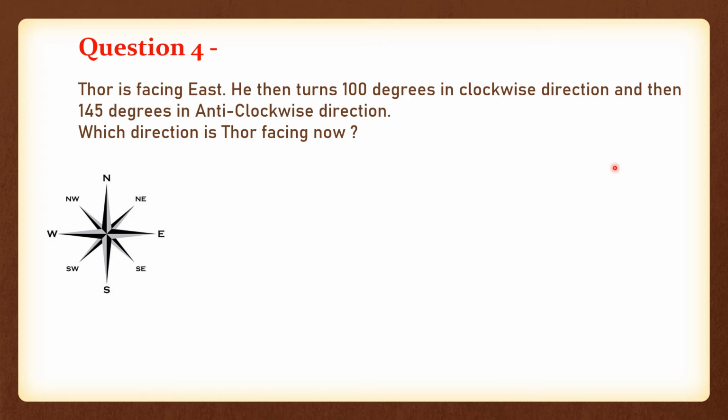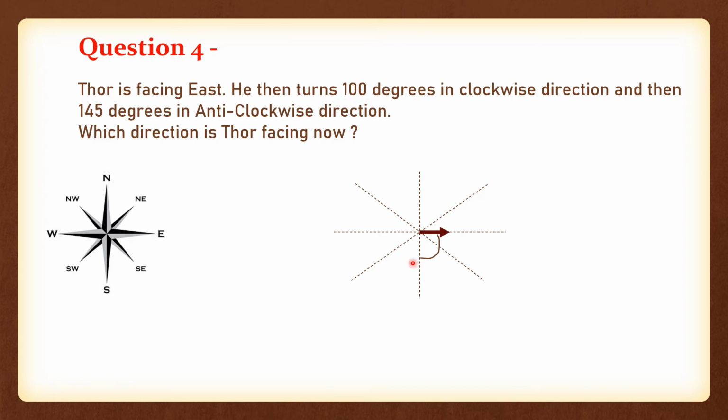Okay, so first let us draw the diagonals and the directions. Now Thor is facing east direction. So from here he will turn 100 degrees in clockwise direction, like this he will turn. So first you need to go for 90 degrees, right? Because from here to here we know it is called 90 degrees. Now we need to cover 10 more degrees, so that our total is 100 degrees.